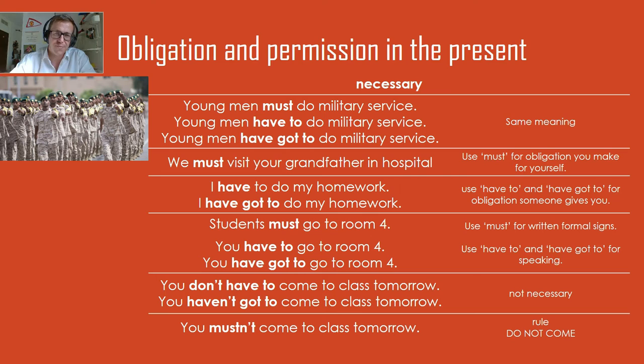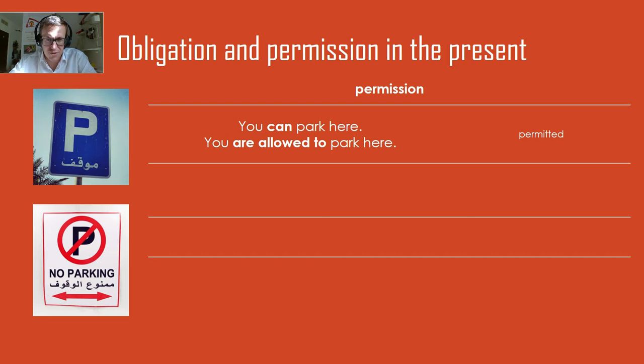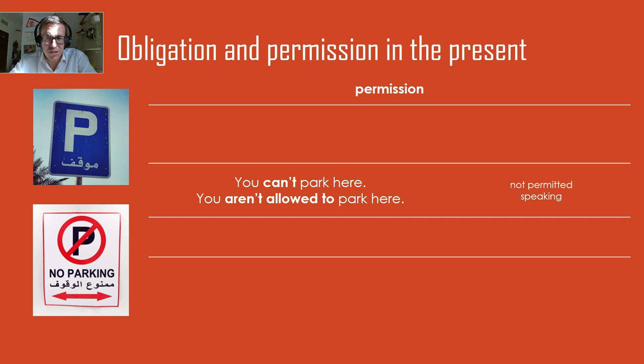So these are all the rules for all the uses of the words for necessary: must, have to, and have got to. Then let's look at permission. Now for permission we had can, can't. You can park here. Also, you're allowed to park here. You can't park here and you aren't allowed to park here means it's not permitted.